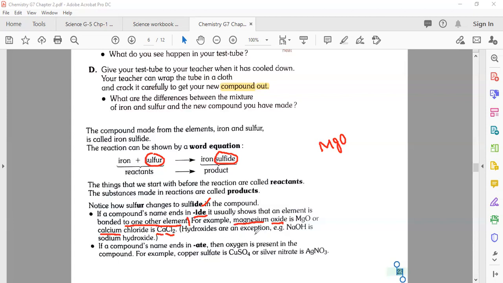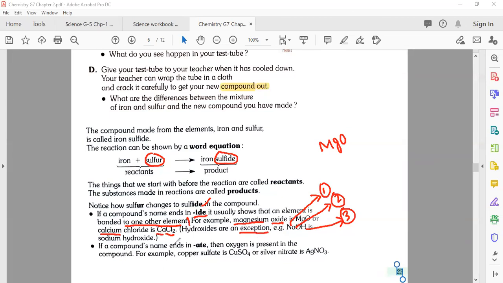Hydroxides are an exception. It's also mentioned here. The hydroxides are just an exception. We're not going to take them in this detail. Sodium hydroxide, NaOH. Here you have more than 2 elements, a total of 3, because you have sodium, Na, second is oxygen, O, third is hydrogen. So we just put the name sodium hydroxide, or hydroxide, as an exception.